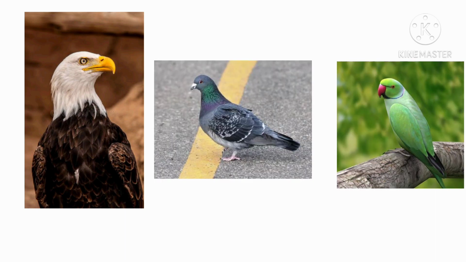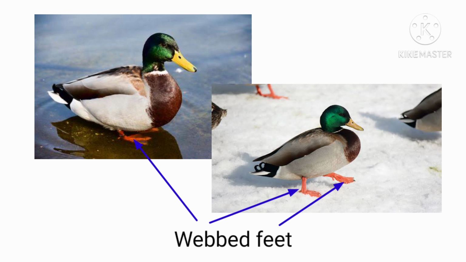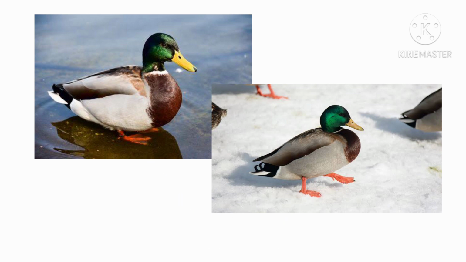We see airbirds like eagle, pigeon, parrot, etc. in the class of aerial animals. So, like airbirds, we see water birds in the class of aquatic animals. They are ducks and swans, which have webbed feet which help them to paddle in water.